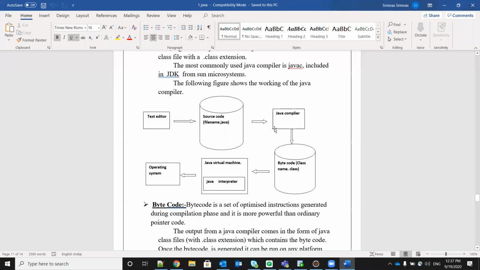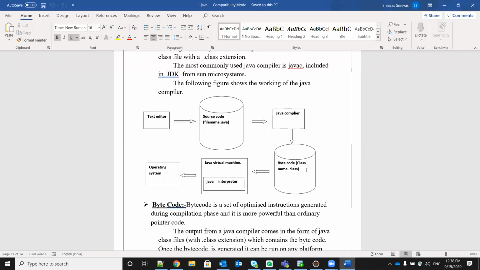Then it will be taken by the Java compiler, and the Java compiler will convert it into bytecode, that is class name dot class. Whatever class name we give in the program, with that name the class file will be generated. For example, the class name we used in the first example was demo, so the demo.class file got generated.